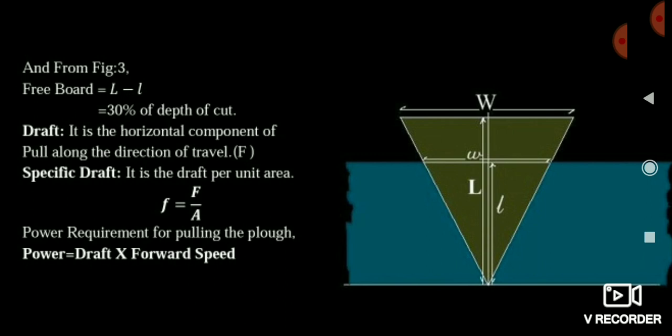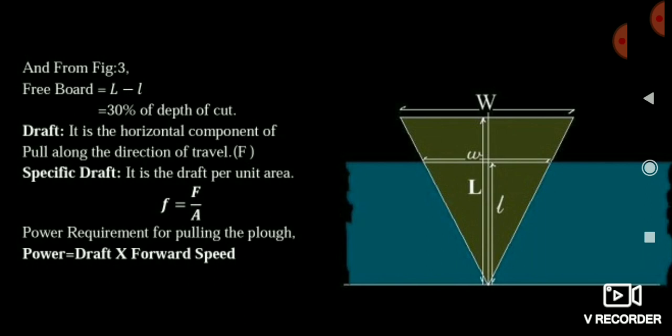From now you should only understand that whenever we are pulling some implement, we are making some angle with the horizontal. Suppose I am standing and pulling some implement resting on the ground, and I am making some angle with the horizontal. Due to this angle, the pull can be broken into two components, that is P cos theta and P sin theta.